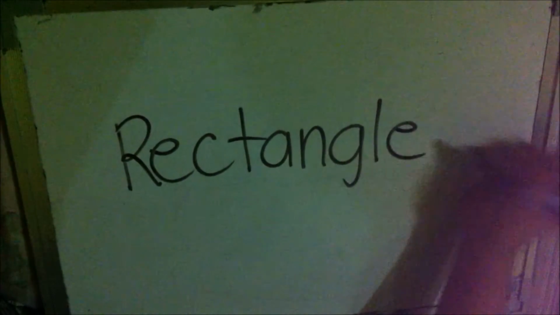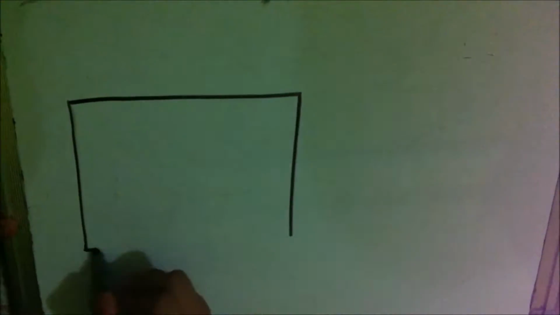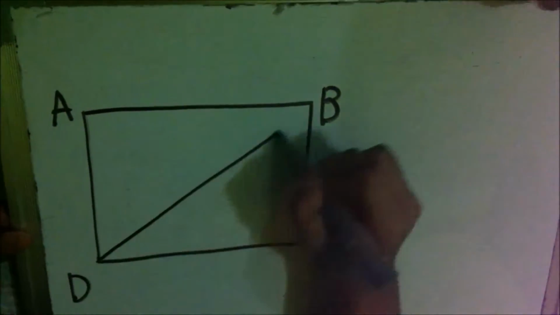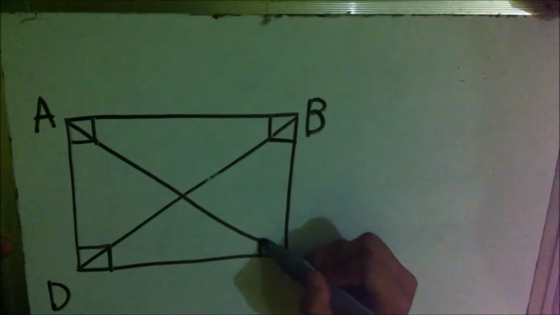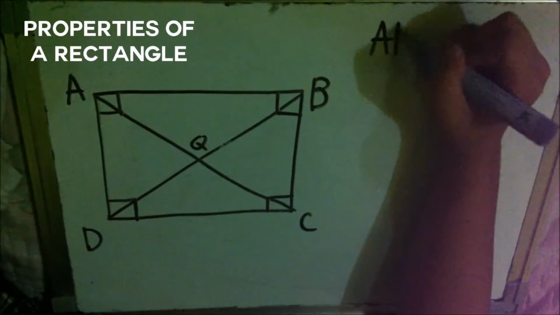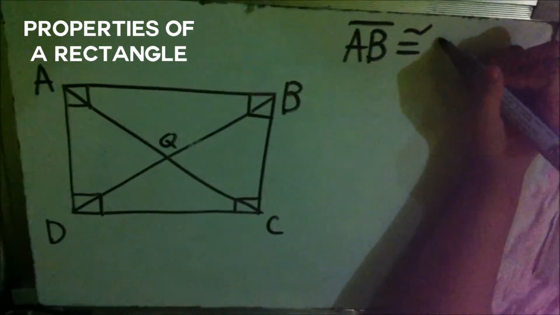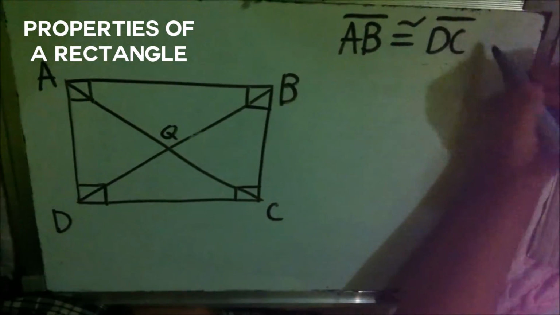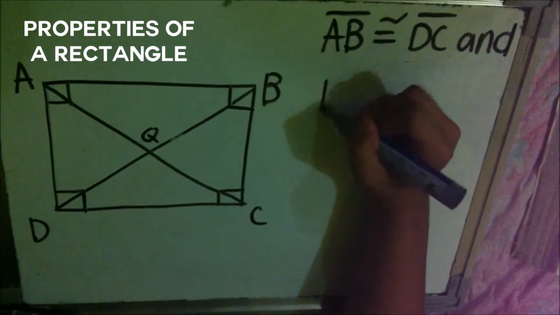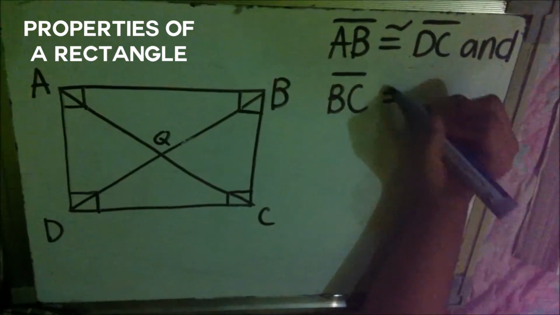A rectangle, a parallelogram with four right angles. Opposite sides are congruent. Line AB is congruent to line DC, and line BC is congruent to line AD.